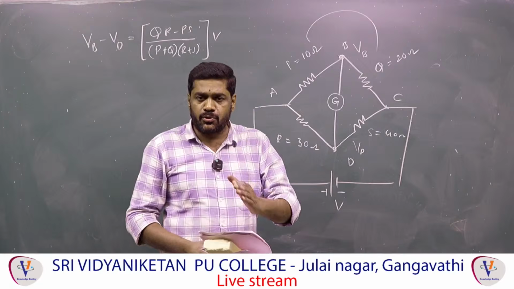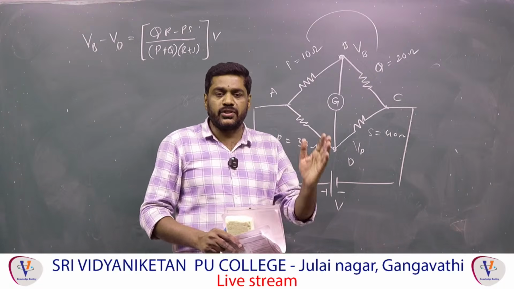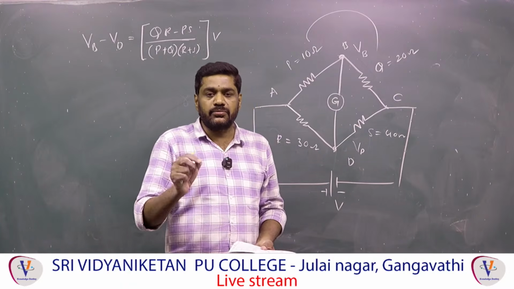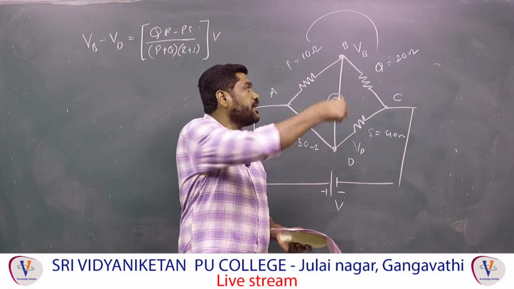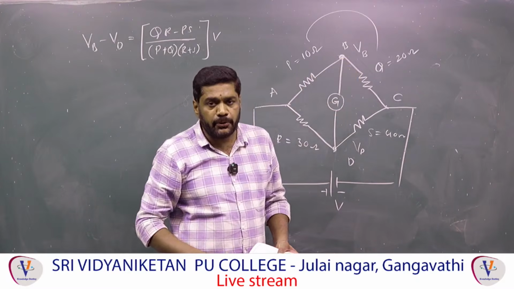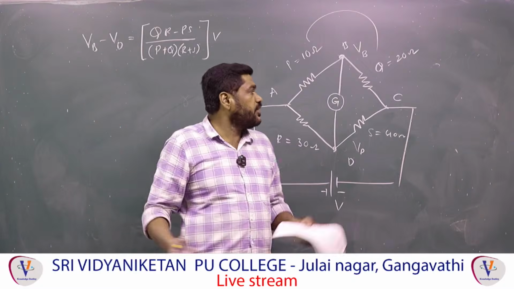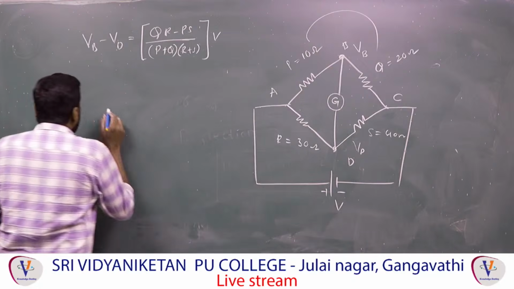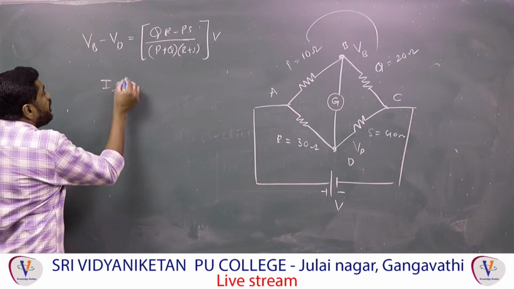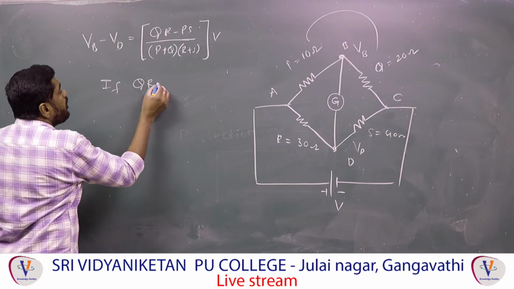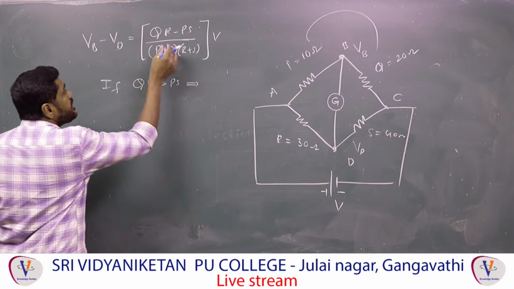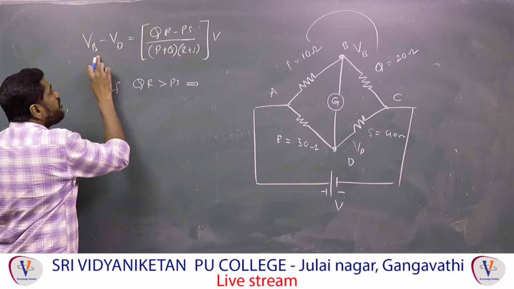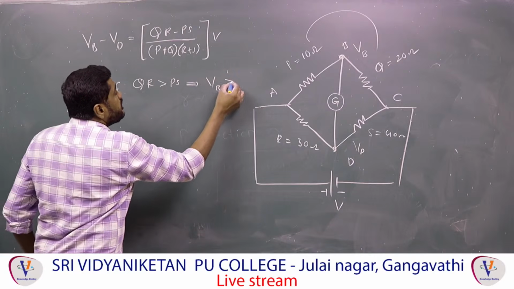When the potential difference is 0 across any resistor or instrument, the current through that instrument is 0, because for current to flow there must be a potential difference: one point should be at a higher potential and the other at a lower potential. By using this formula we can find out whether current goes from B to D or D to B. For example, if QR is greater than PS, this becomes positive, which means VB is greater than VD.